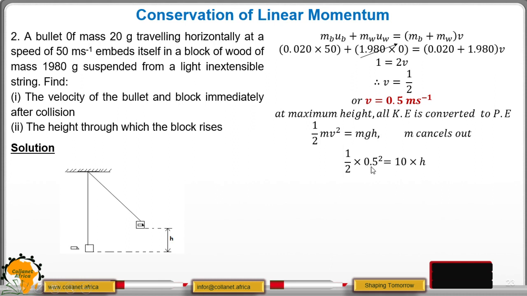Our v is 0.5, so it will be a half times 0.5 times 0.5, which equals 10, that is our g, multiplied by height. So from here we can say that our height is 0.125 divided by 10. You get that our height is 0.0125 meters.